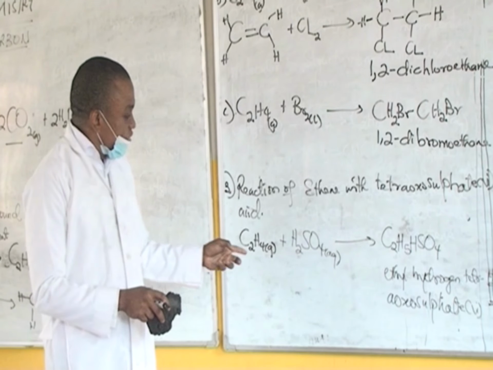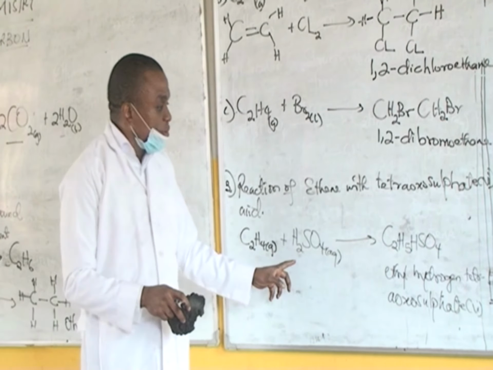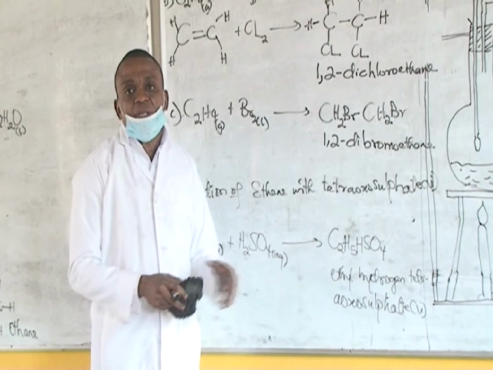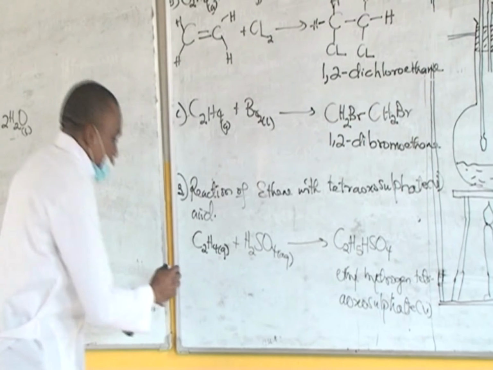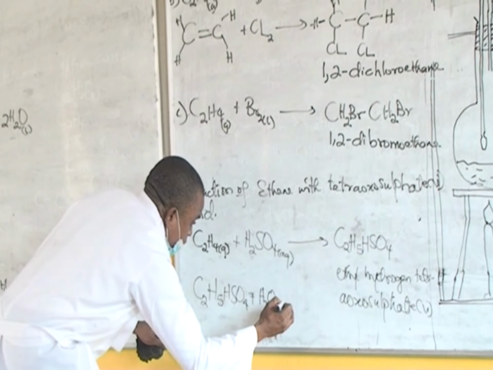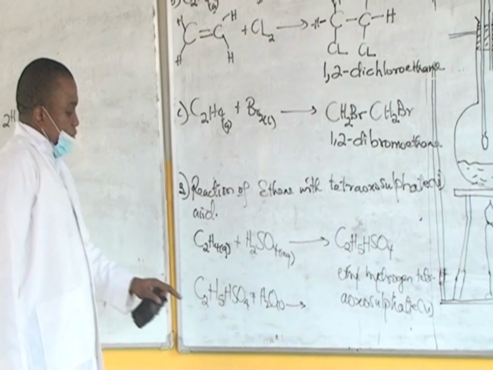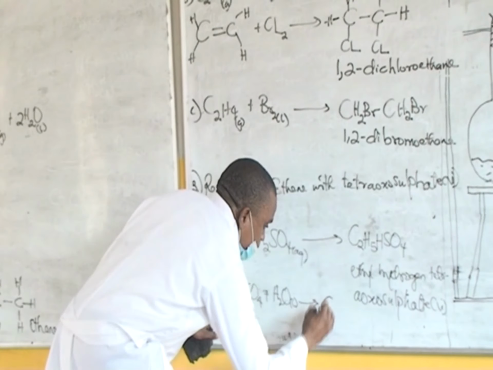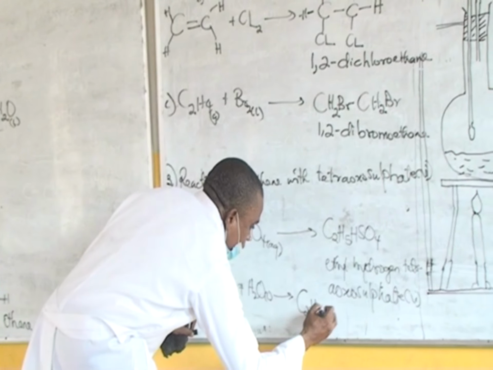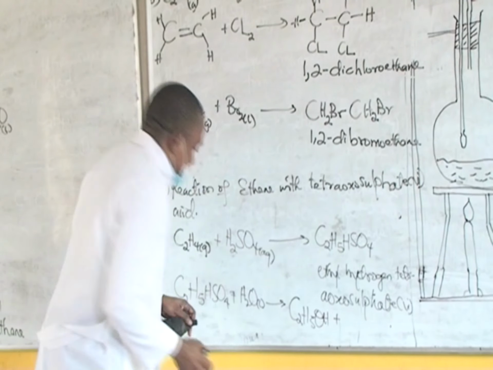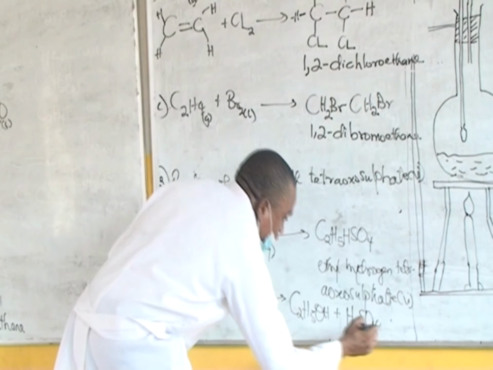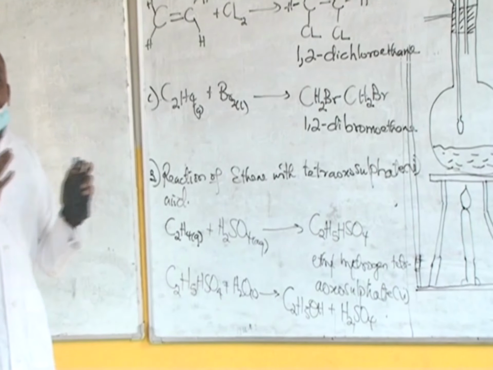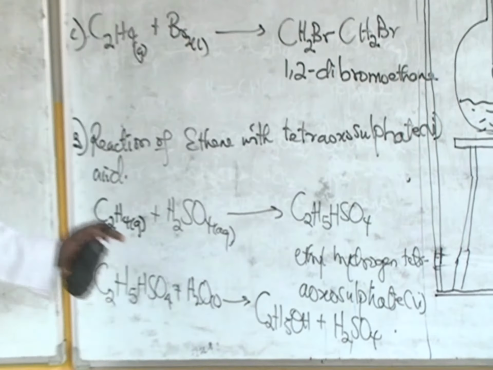Now ethene itself is reacting with H2SO4 and is still forming this same intermediate compound, ethyl hydrogen tetraoxosulfate 6. Now this compound will be further boiled with water to give ethanol plus tetraoxosulfate 6 acid, H2SO4.